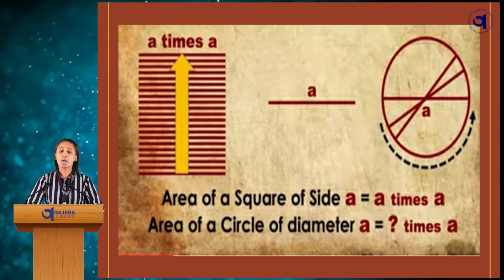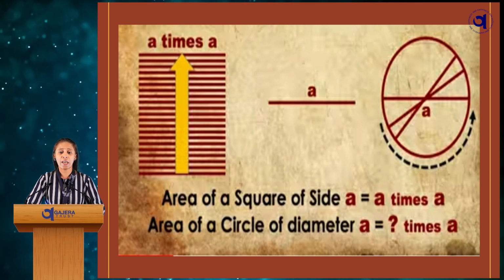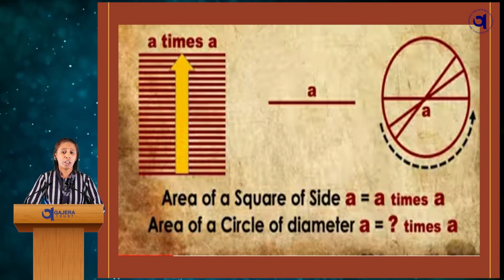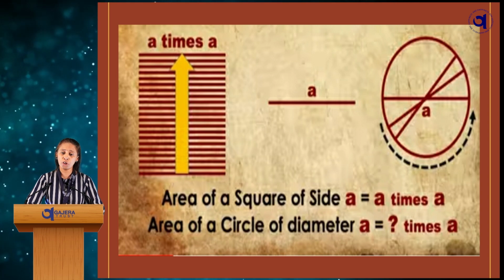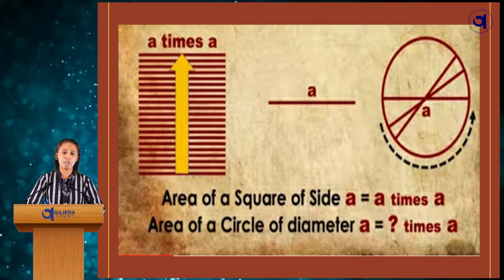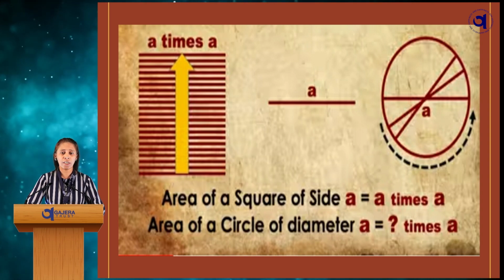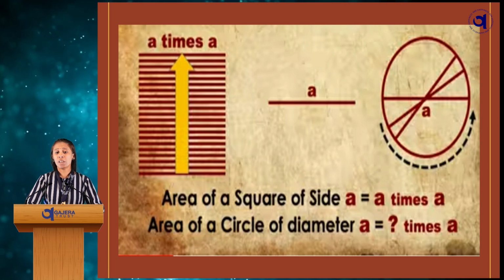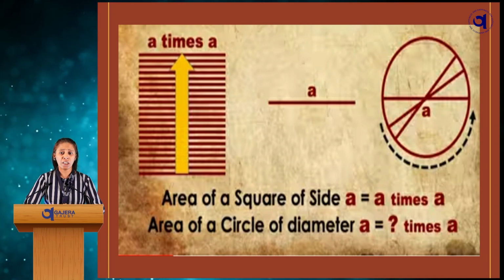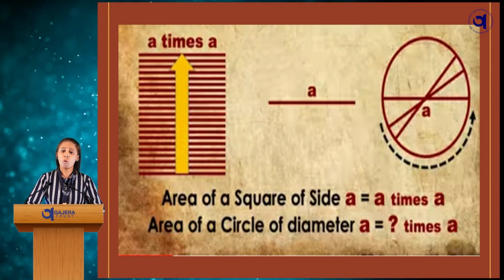So, the question comes to find the area of a circle by using the diameter. The thinkers of ancient times posed a question involving a constant number. That constant value is pi. Now, let us see how not only the Indian civilization, but many civilizations worked on this.